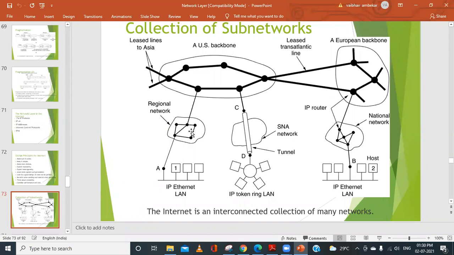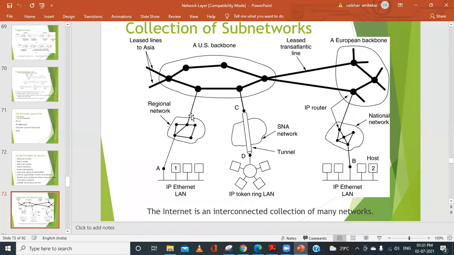Again, we can see that there are different routers present, and that is connected to something called the backbone, or leased lines to Asia. You can make out this differentiation: the routers present here, connected by links or transmission lines, are very thick as compared to these.